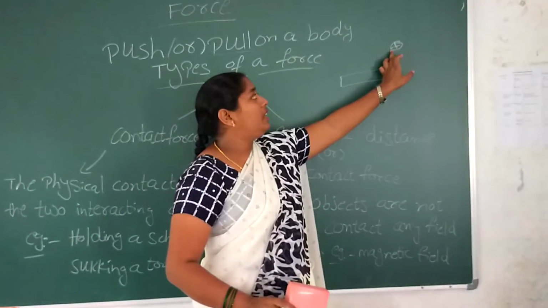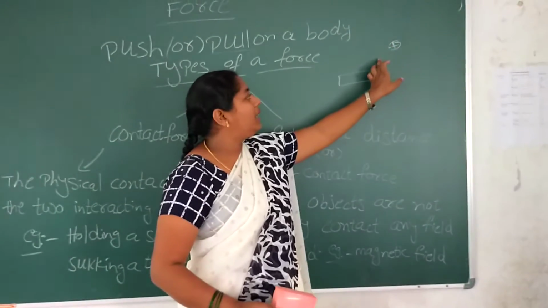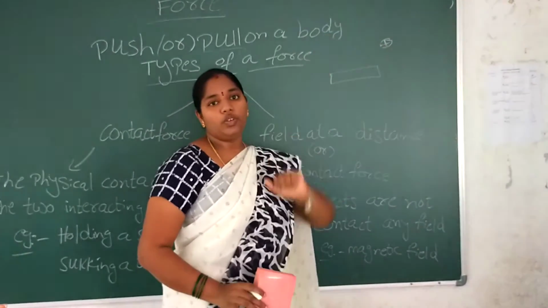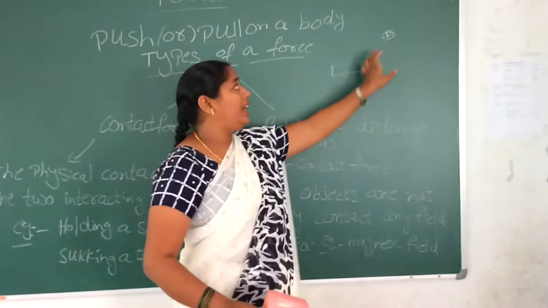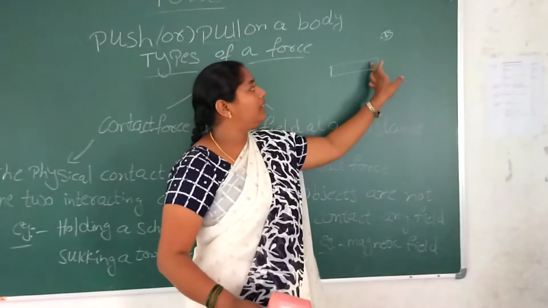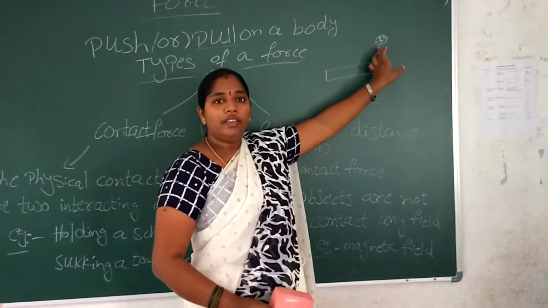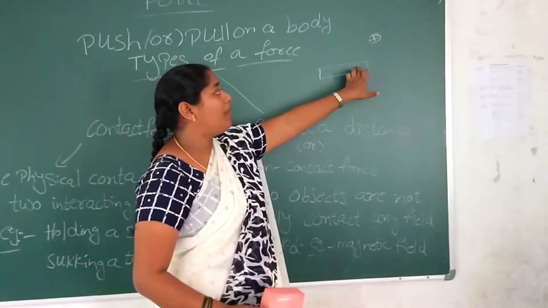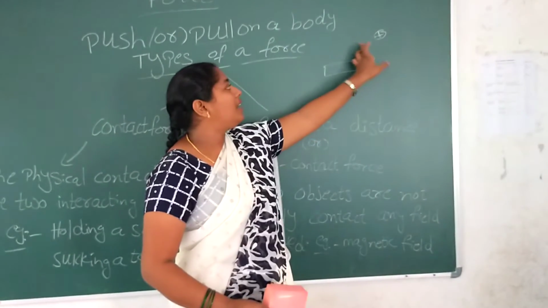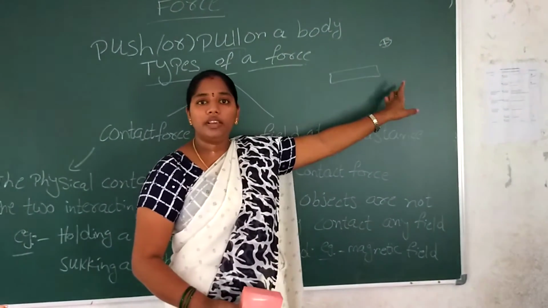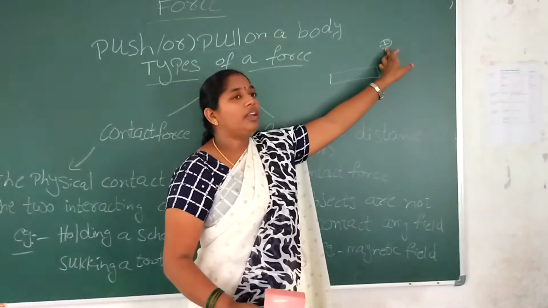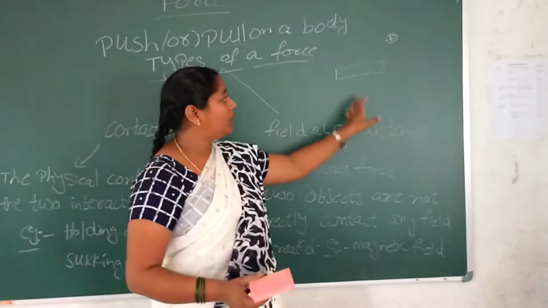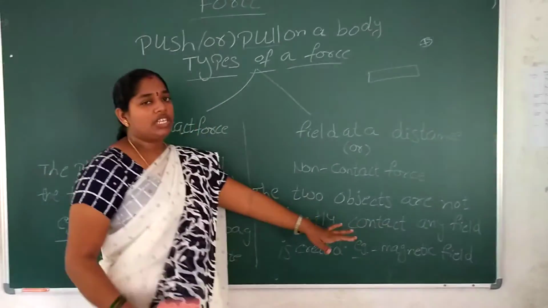Suppose the needle is in a west direction, and we place it near the bar magnet, the needle will change to the east direction. There is no direct contact between the bar magnet and the compass box, but the bar magnet surrounds itself with a magnetic field, and automatically the compass needle changes its direction. That is the field at a distance.